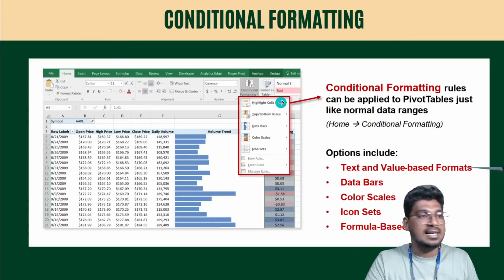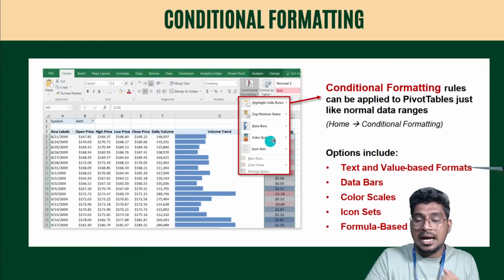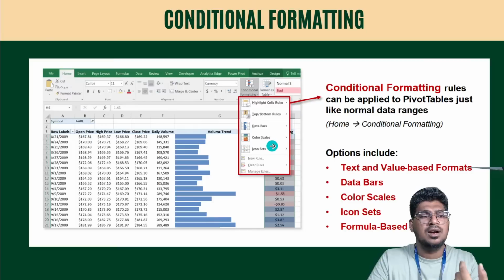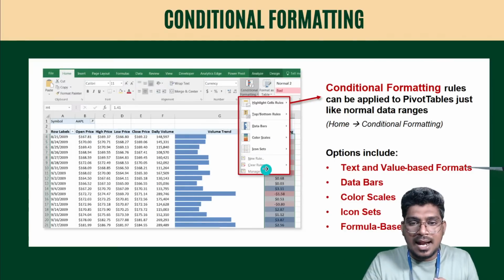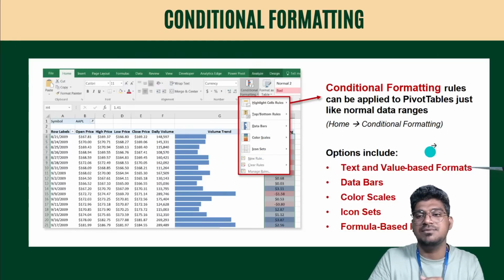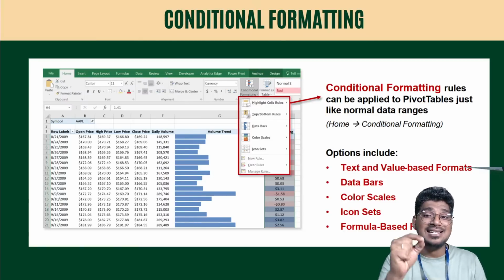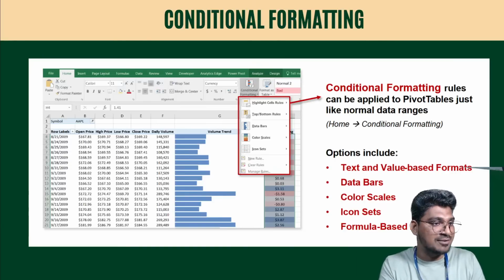For example, highlight cells rules, top/bottom rules, and also data bars, and also color scales, which show a color range based on the value. And after that, icon sets, where several options will be there. So here the conditional formatting rules can be applied to the pivot table just like a normal data range. That particular option you get from the Home tab.